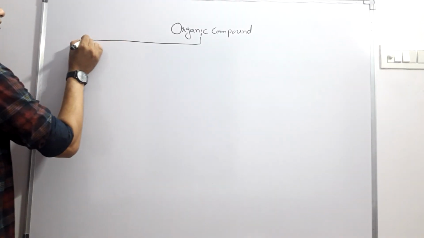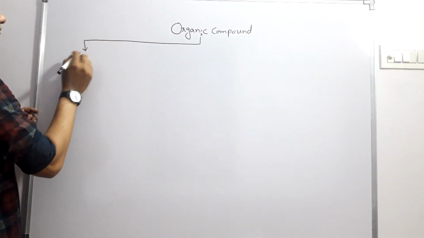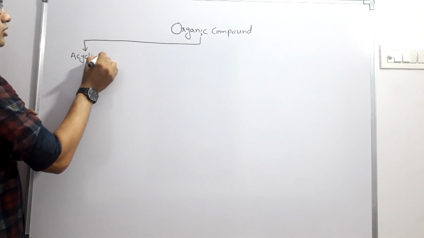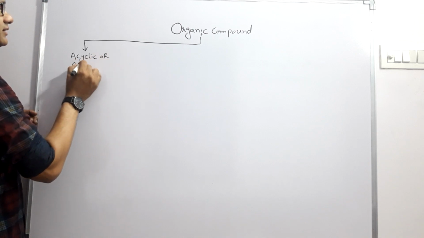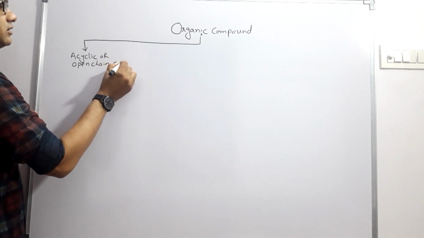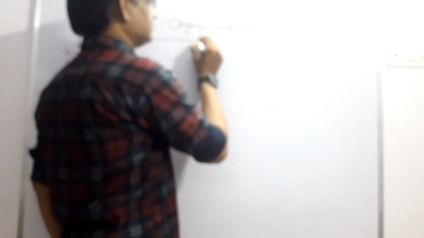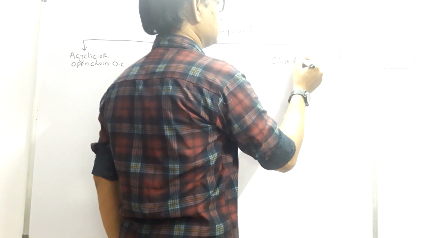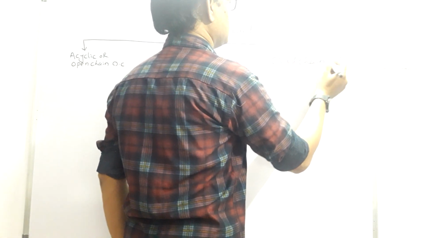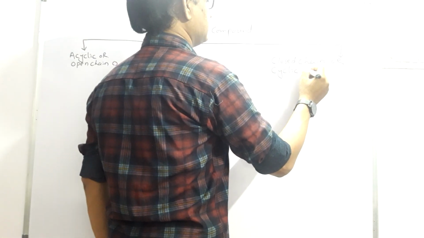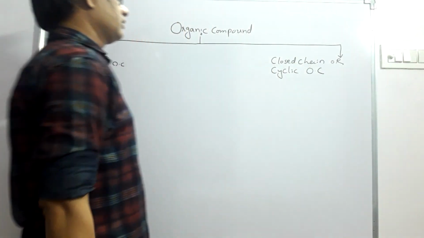The basic two types of organic compounds are, number one, acyclic or open chain organic compound, and the second type of organic compound is closed chain or cyclic organic compound. These two types.